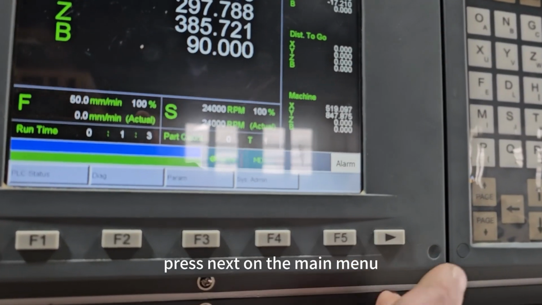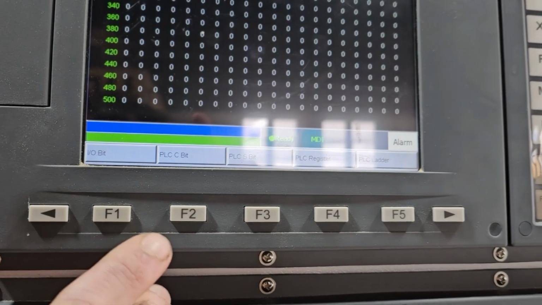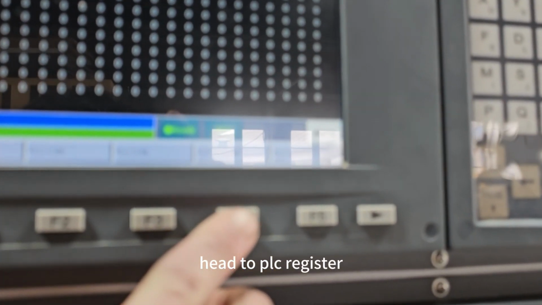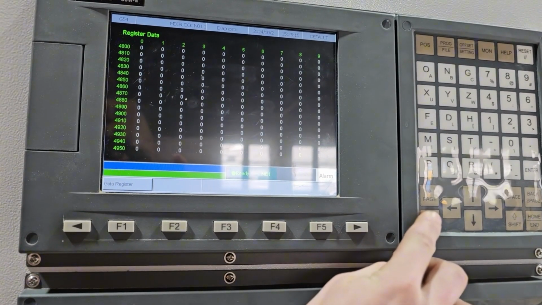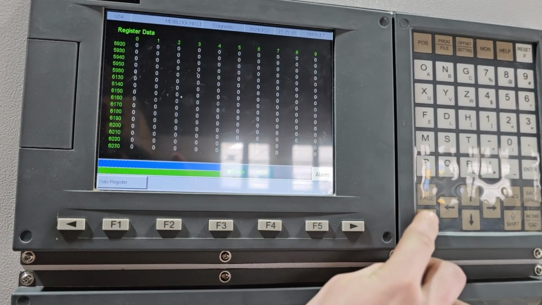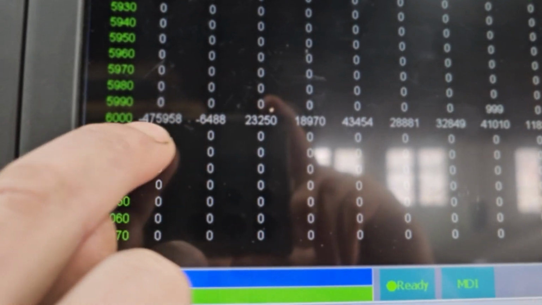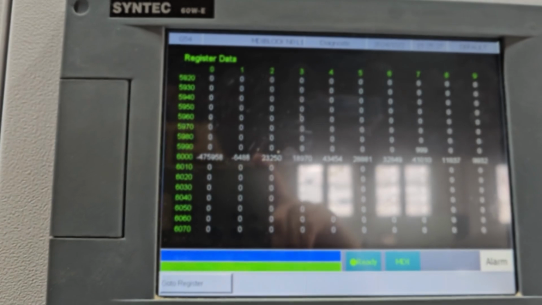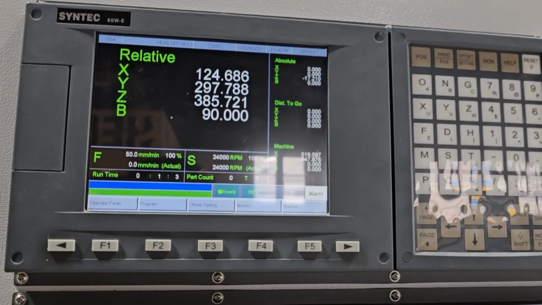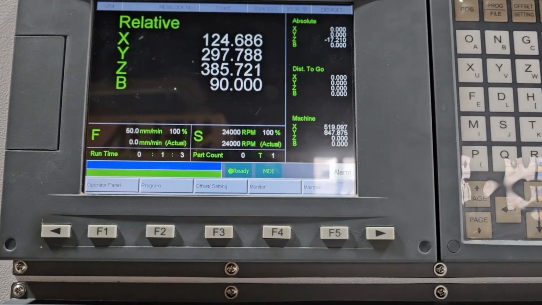Press Next on the main menu, head to PLC Status, head to PLC Register, and page down until you get to 6000. Record this number here in column 0. We now need to enter that number we just recorded into the system.